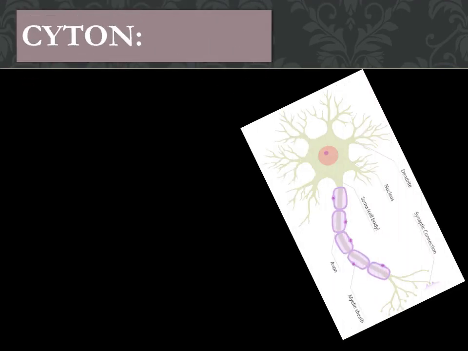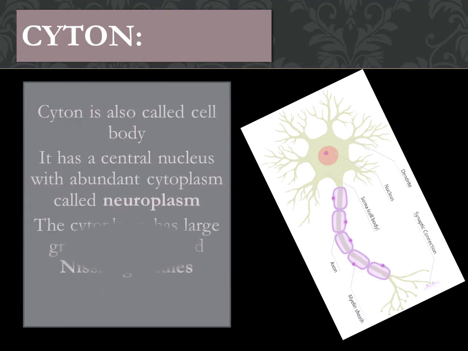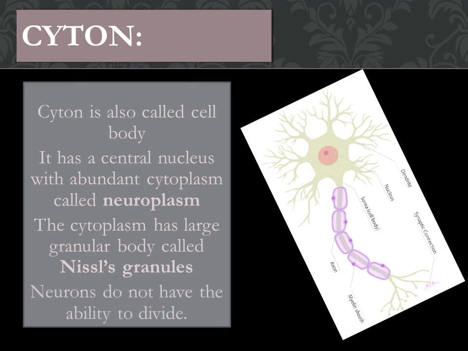Cyton is also called cell body. Cyton has a central nucleus, and the cyton is filled with neuroplasm. The cyton has large granular structures. See, inside the cytoplasm there are some granular structures called Nissl granules. And very importantly, one of the unique things about neurons is that they do not have the ability to divide. They cannot be divided further.